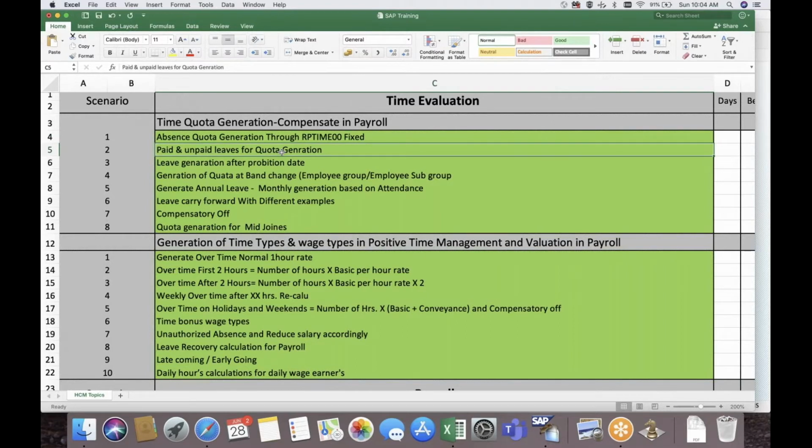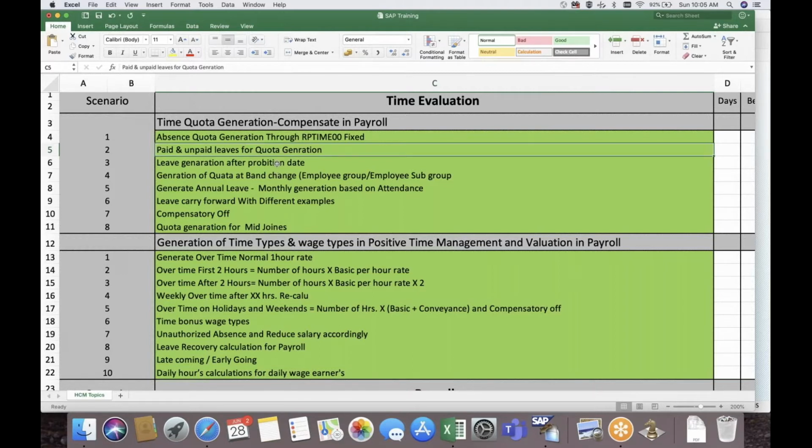If there are unpaid leaves, the quota should not be generated for those days. Let us say, for example, the employee is eligible for 30 days of annual leave, so we have to generate 2.5 per month, and that too based on his attendance. If the employee was not present for a few of the days, we have to reduce the quota. So this is one of the requirements.